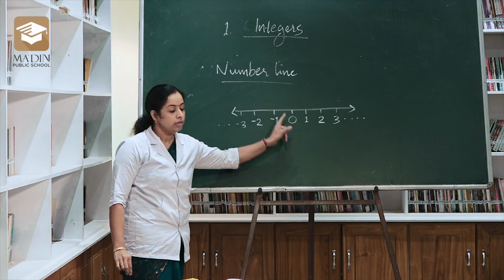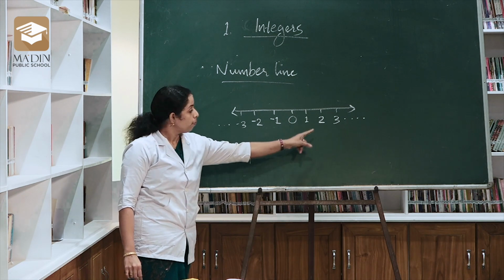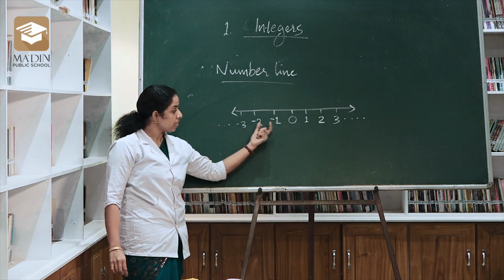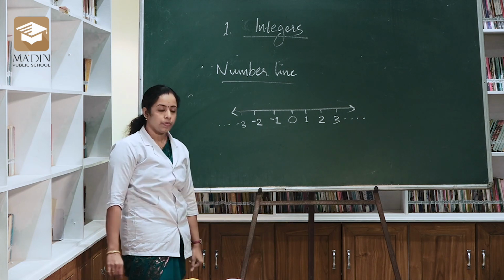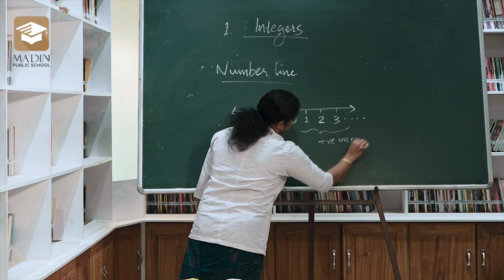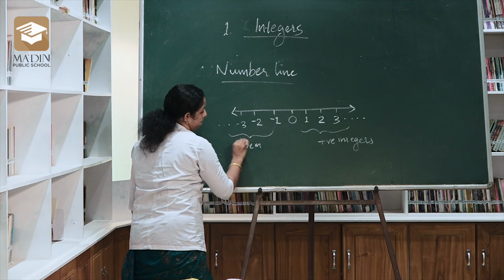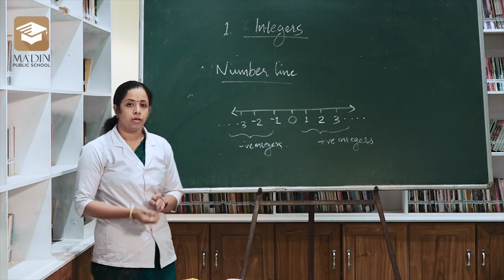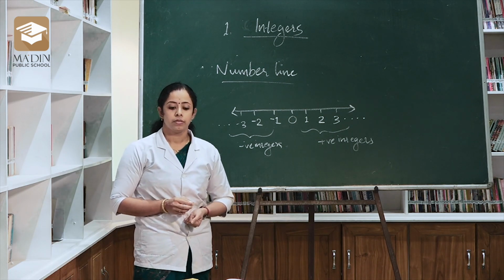Here in a number line, the center integer will be 0. The right side is positive integers, that is 1, 2, 3, etc. And the left side is negative integers, that is -1, -2, -3. Okay. Here it is positive integers. This is negative integers. Then I'll give you a question for you. Can you solve it? Just write it down now.